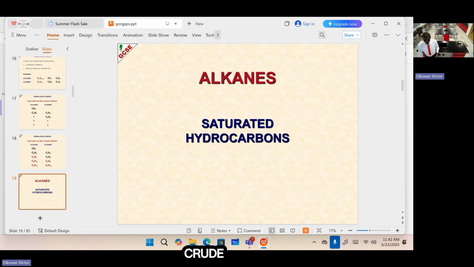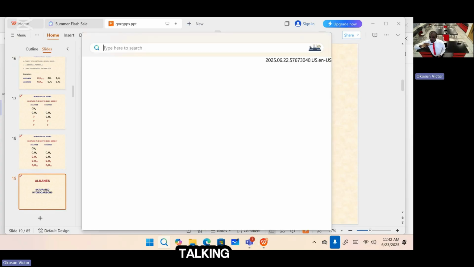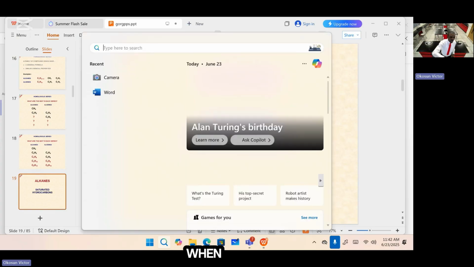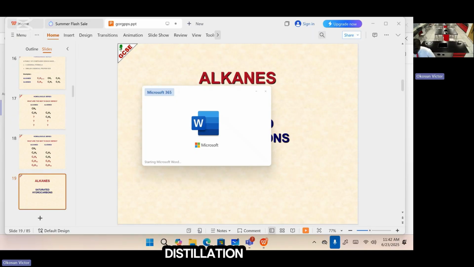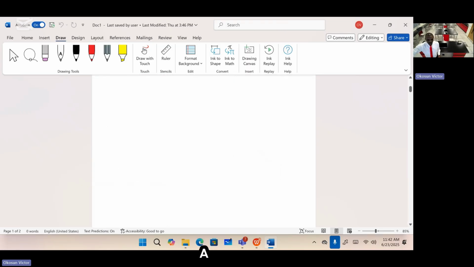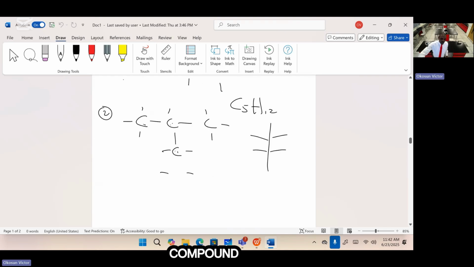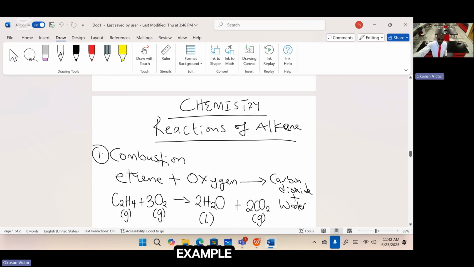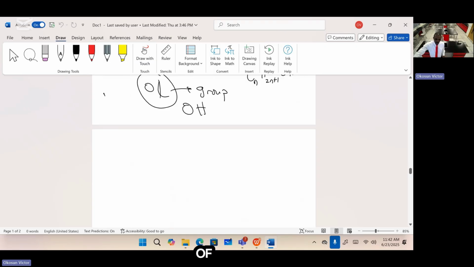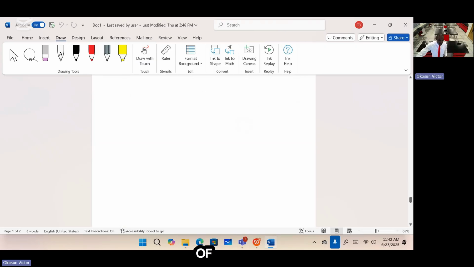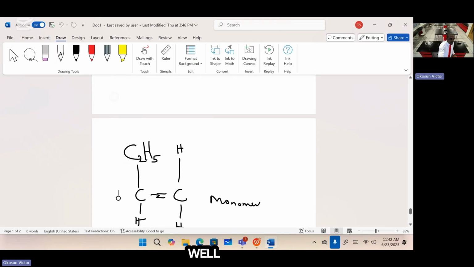When we say crude oil, we are talking about oil that, when you do fractional distillation of it, you get a lot of useful products. Crude oil is a very rich source of hydrocarbons or organic compounds. So when you are asked to give sources of hydrocarbons, crude oil can be mentioned. Aside from crude oil, you can as well mention natural gas.